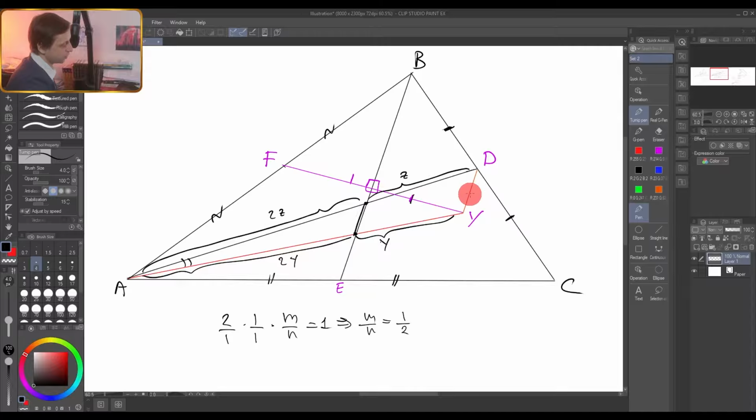Well, look, DY is parallel to BE. We want their perpendicular bisectors to be the same line. It's our assumption. Maybe it is true, maybe it's not. Let's look. BEYD is a trapezium. No question about it, because this one is parallel to this one. In a trapezium, the perpendicular bisector to one base is the same as the perpendicular bisector to the other base, obviously, only in one situation: if it's an isosceles trapezium.